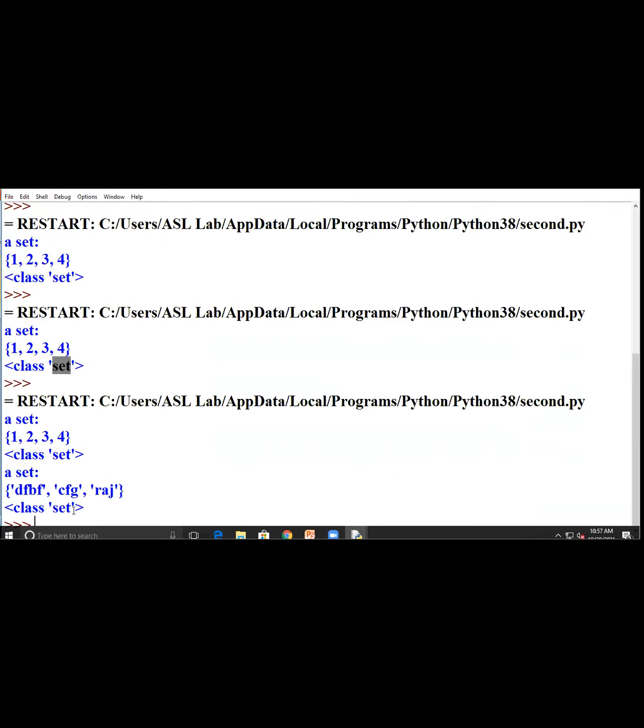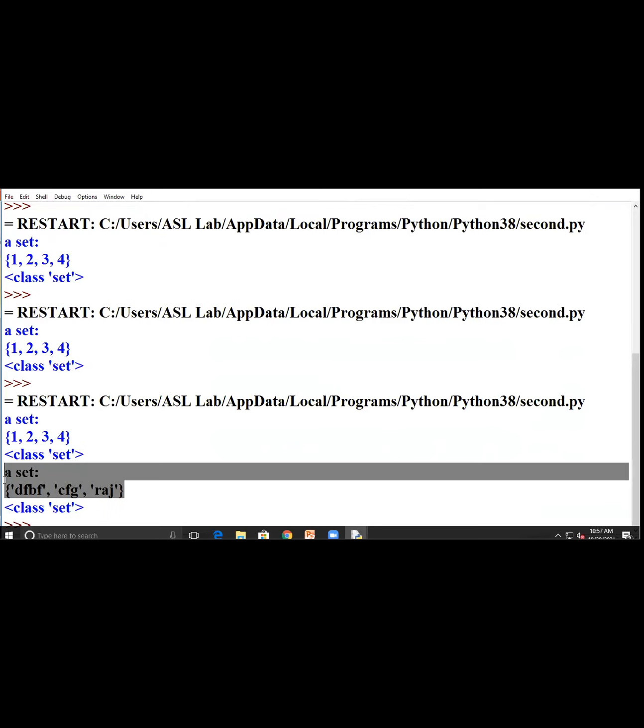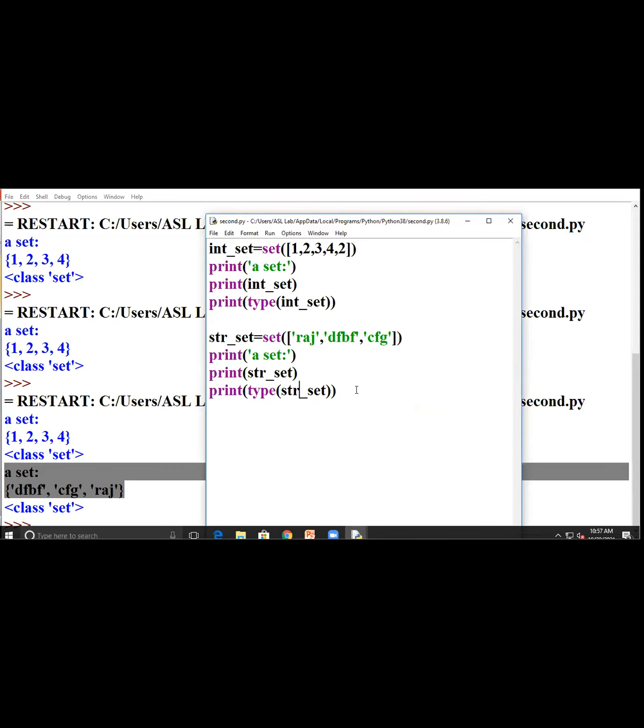So you have to see here, it will not allow combining more than 2 data types in a single set. You have to take a different data type, but you have to use a different set. We are not using multiple data types in a single set. Did you get the answer? Yes, ma'am. In a single set, we can't write more than one data type.